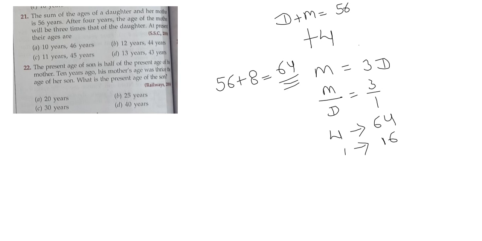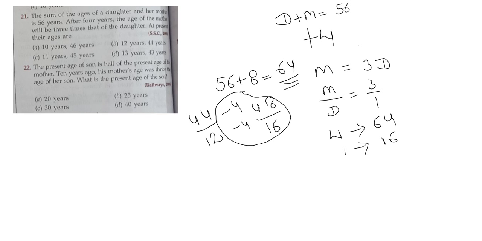So we can find their ages after 4 years: the ages after 4 years will be 48 and 16. So we have to find out their present ages, it will be 44 and 12, isn't it? We have to minus 4 here also, means from this 48 and 16 we have to minus 4 from both values, so it will become 44 and 12. So answer will be B. Let's go to the next question.